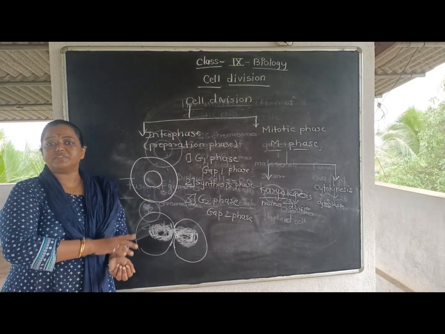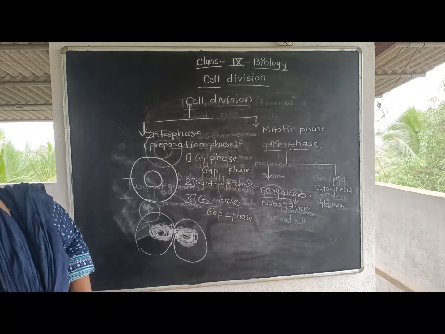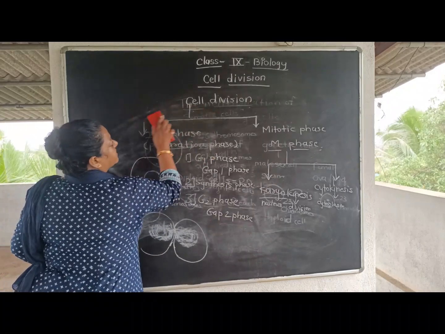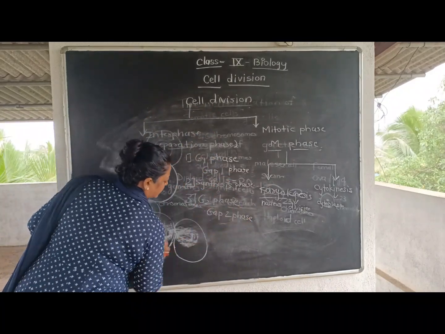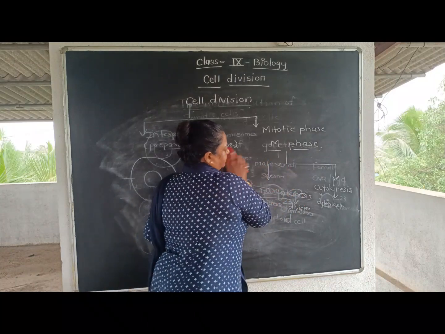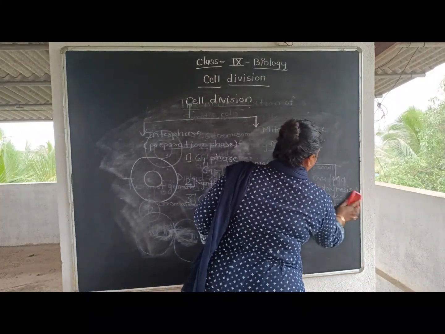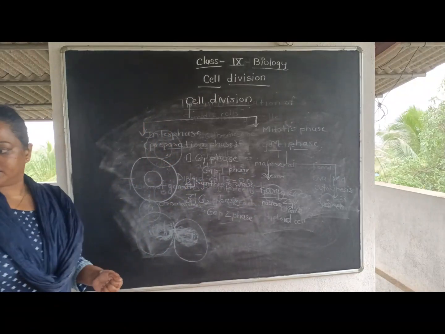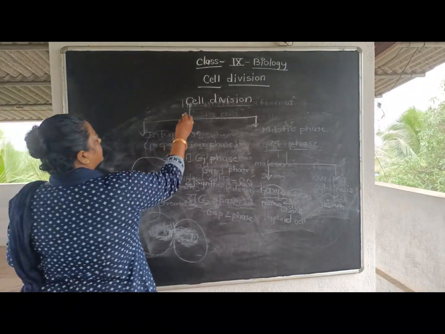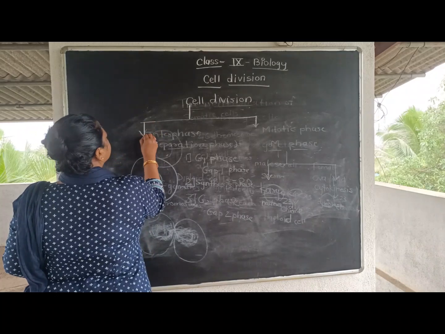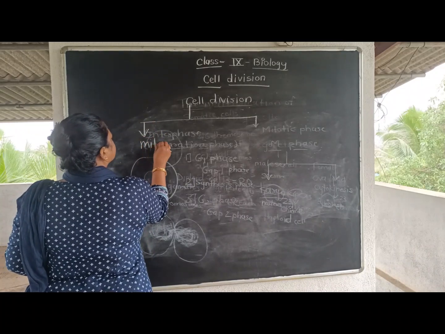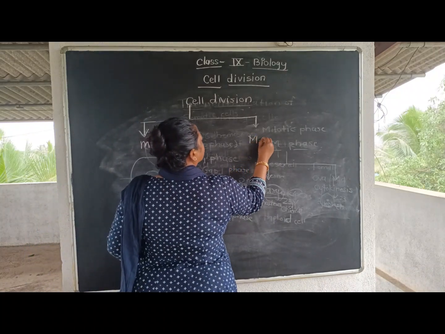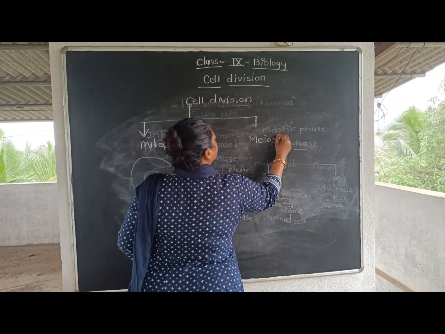Now cell division is actually of two types, students. These are the phases of cell division. Cell division is of two types: the first is mitosis and the second is meiosis.